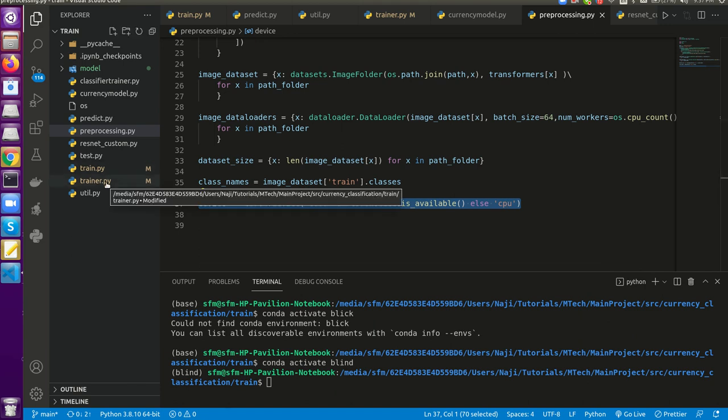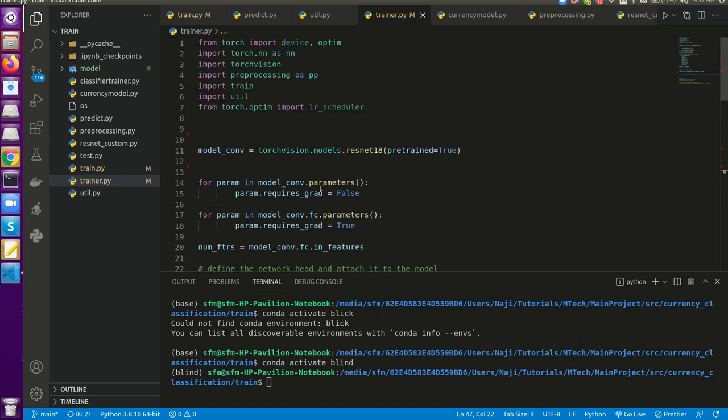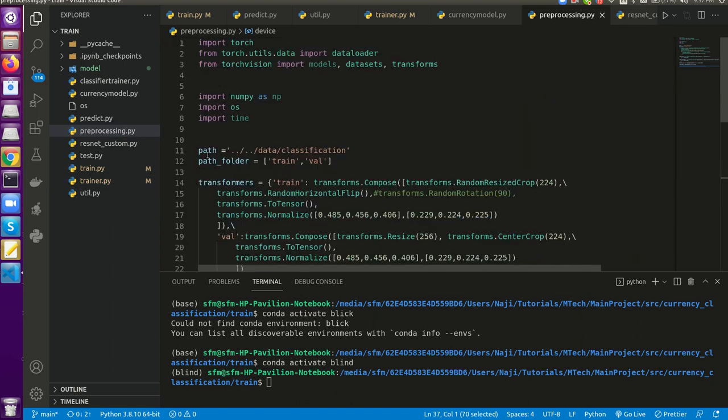Then I will show you we have a file, the trainer.py. This is the file I use for the training purpose. You can run it like python trainer.py. Ensure that in the pre-processing part you set the path correctly, that you give this path as the correct folder path.